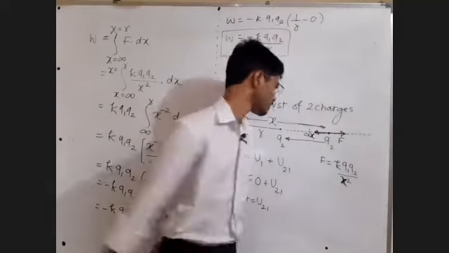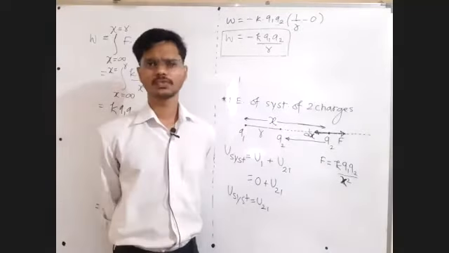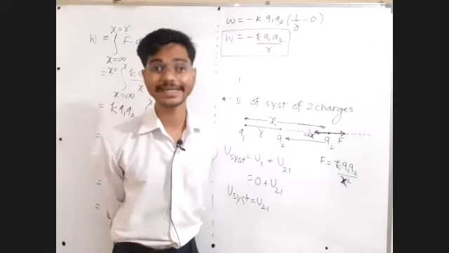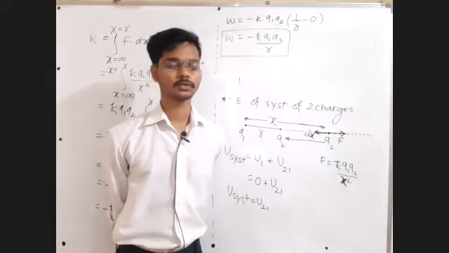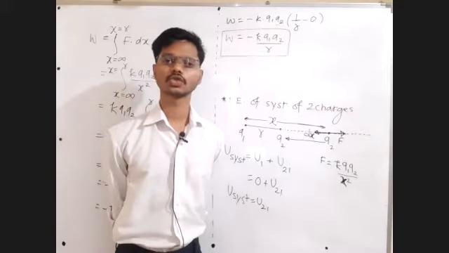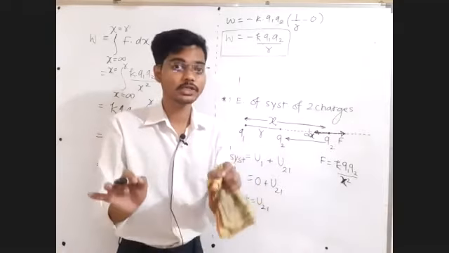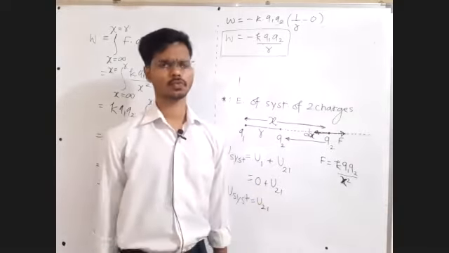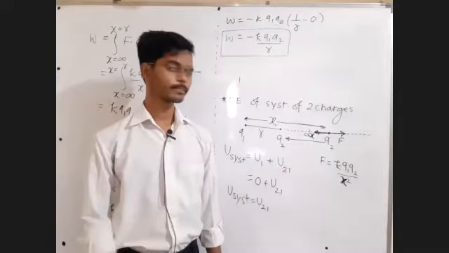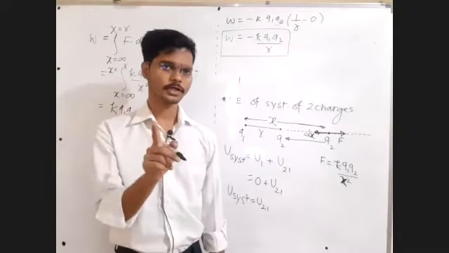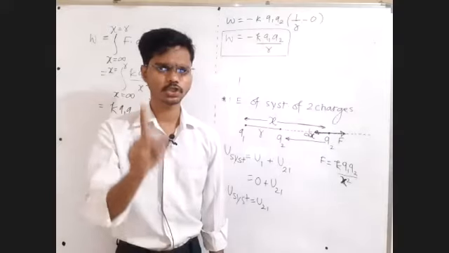this statement. If there is a force of attraction, listen to me carefully, interaction potential energy should be negative.